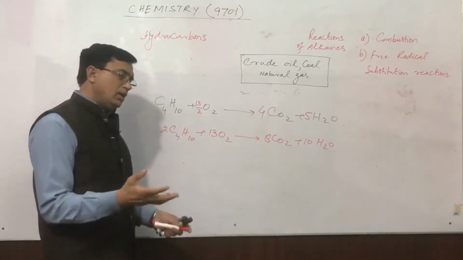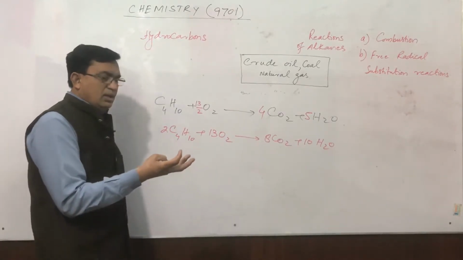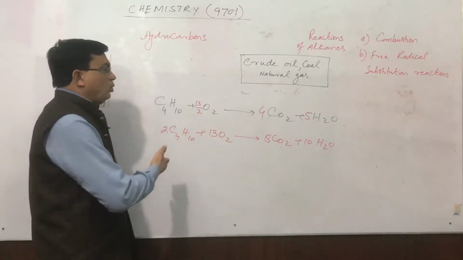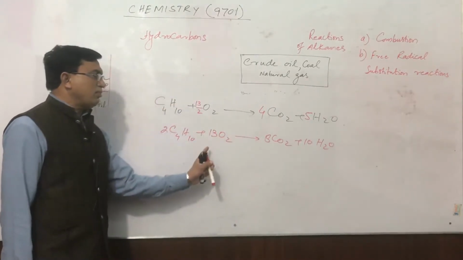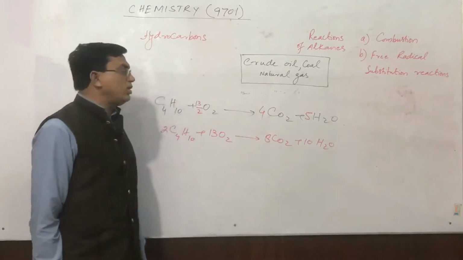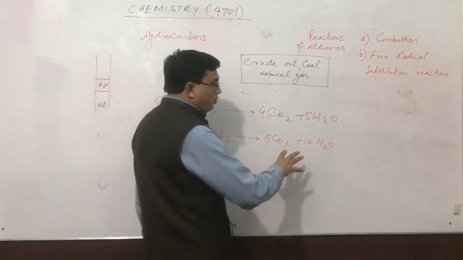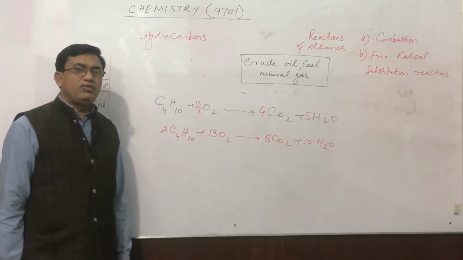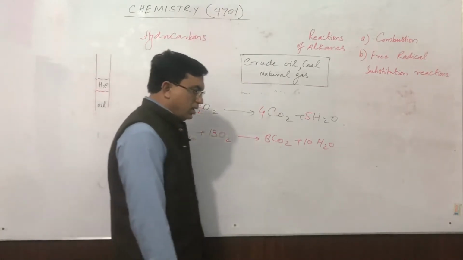Similarly, whatever the alkane compound is present, propane, butane, pentane, hexane, octane, whatever the case, definitely all of these compounds will be balanced just like this. On complete combustion, they will always produce carbon dioxide and water as the only products along with heat. Due to the production of a large amount of heat energy, all of these are used as fuels. These are the complete combustion products.